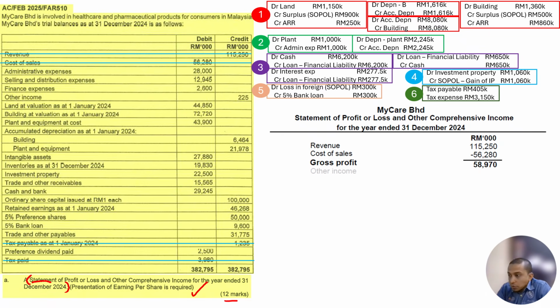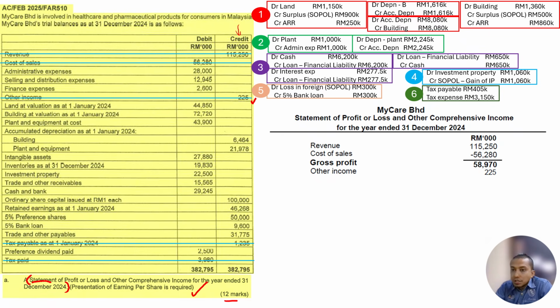Okay, so I start with other income. In this case we just have one in the trial balance, no other income other than this. So I just take it and put it here, no issue in this case. Again, I want to do other income first. Income is on the credit side. If you refer here, there is no more income on the credit side.